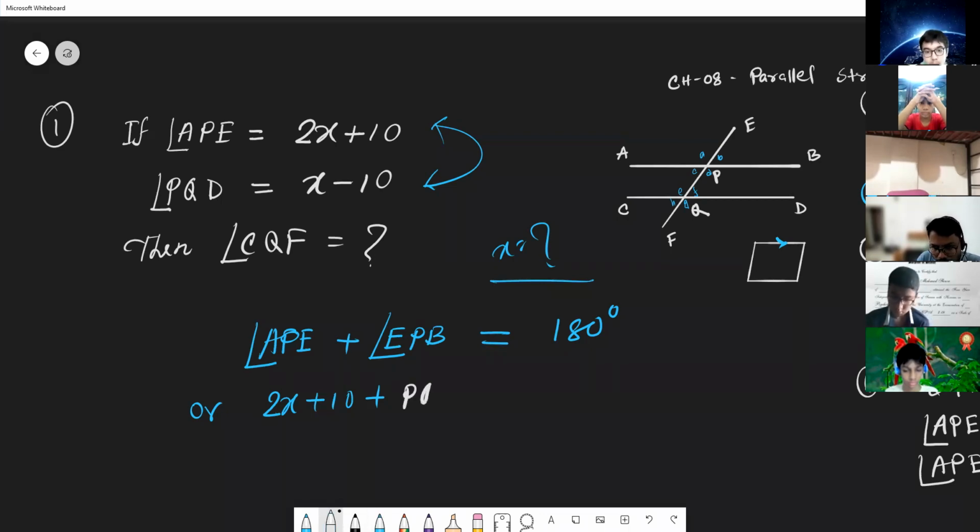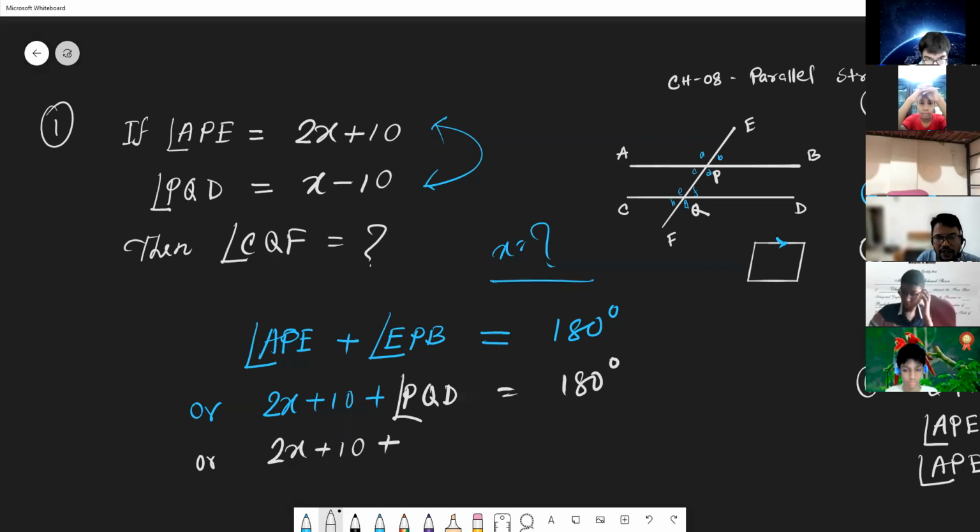So here EPB is equal to PQD, because they are corresponding to each other, and the sum is 180 degree. So now put the value here: twice x plus 10, and the PQD value is given here, x minus 10.